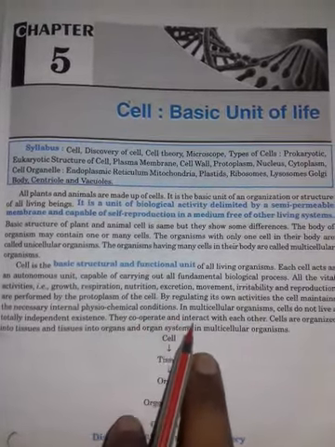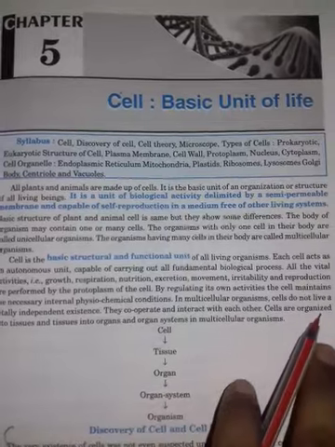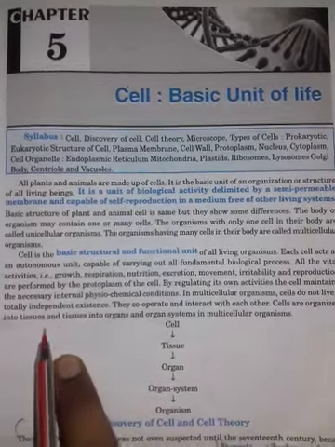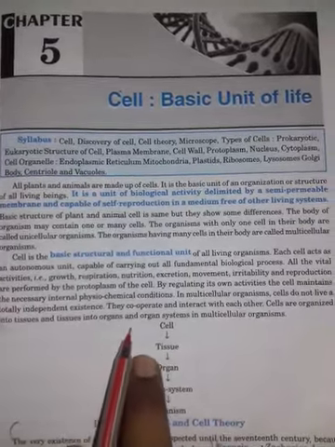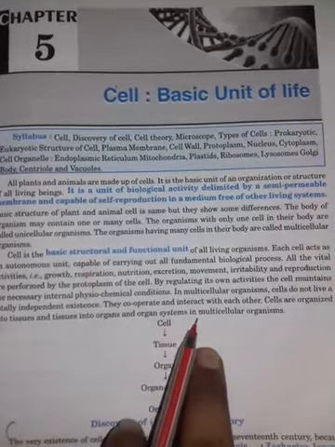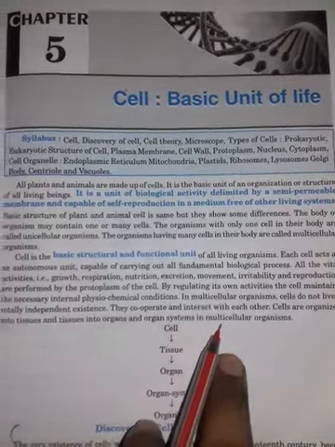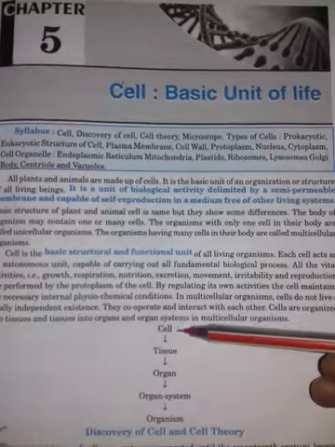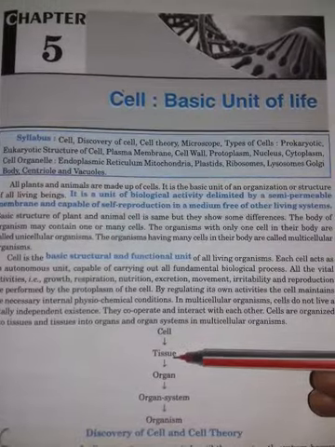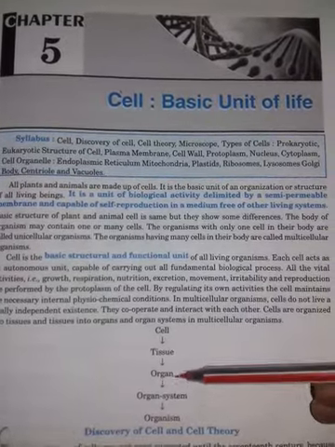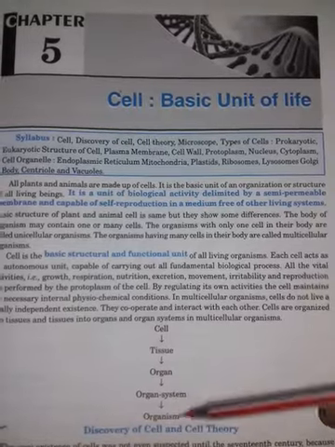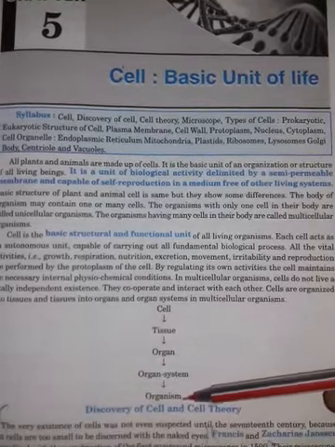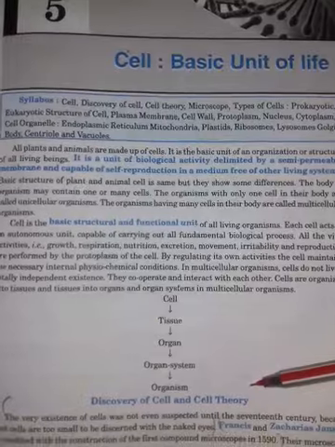The cells cooperate and interact with each other, and cells are organized into tissues, tissues into organs, organs into organ systems, and organ systems into the multicellular organism. So there is the sequence: cells organized in tissue, tissue organized in organ, organ organized in organ system, and then the organism. Now, the discovery of the cell and cell theory.